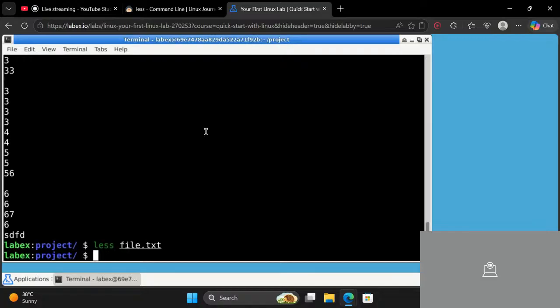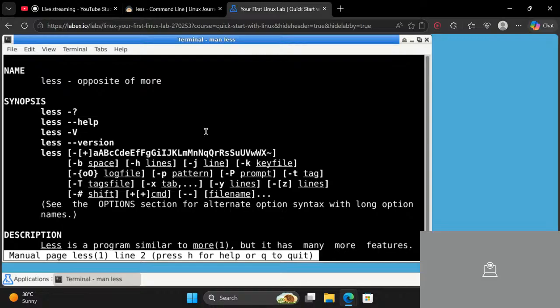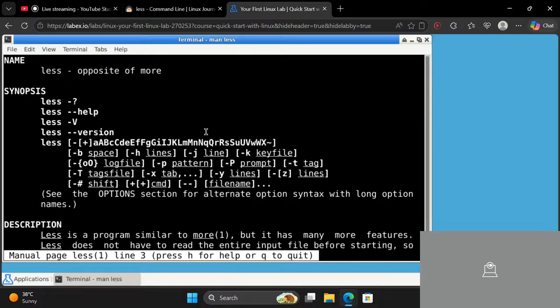Now let me show you one important command, which is the man command. Man means manual. Whenever you enter man and then write any command, it will give you a description of that command. So you can see it's now giving me the description of the less command. Let's see what we can learn from this. You can just press enter and go below.